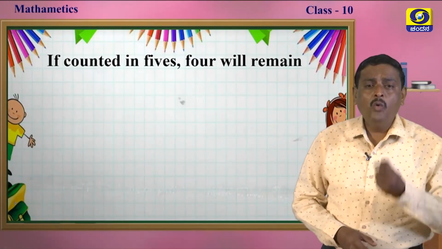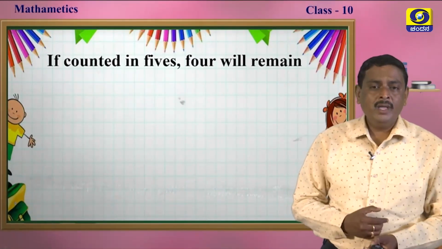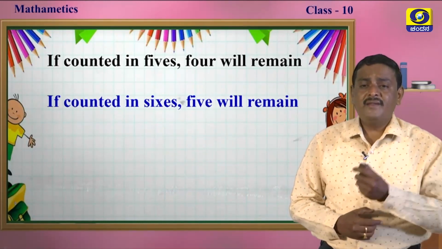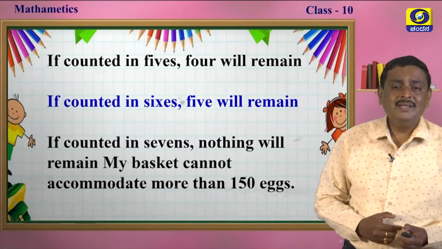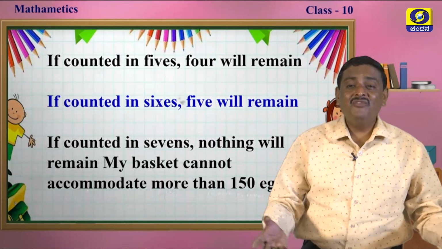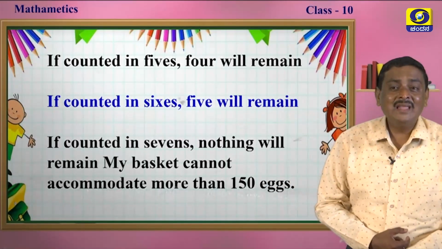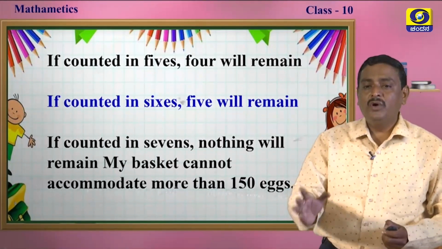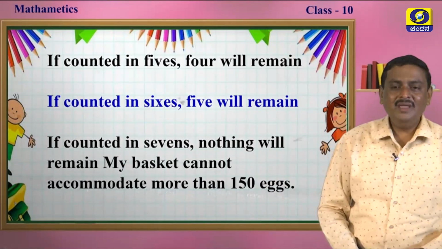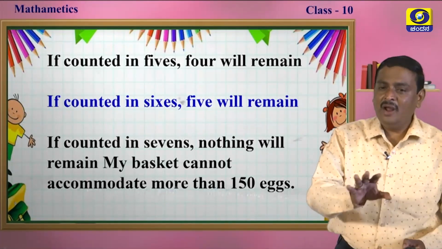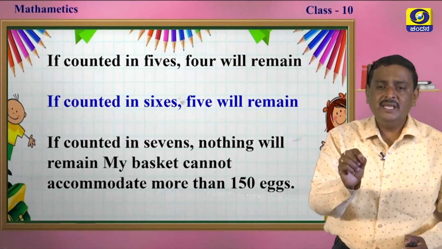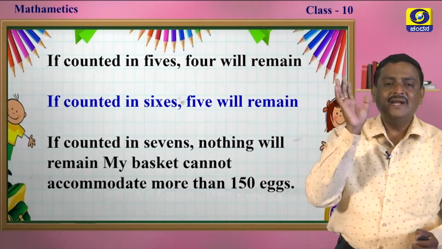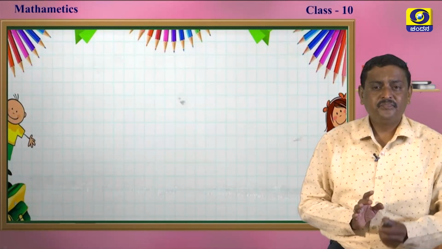If counted in fives, 4 will remain. If counted in sixes, 5 will remain. If counted in sevens, nothing will remain, my dear students. And the basket cannot accommodate more than 150 eggs. That means the basket contains less than or equal to 150 eggs, my dear students.